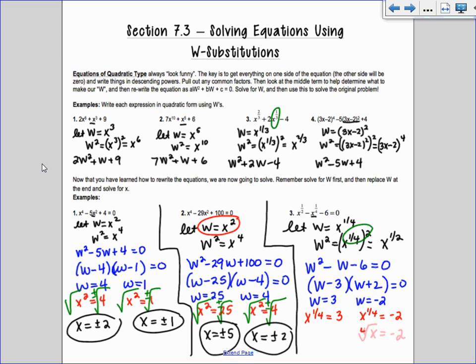But let's say I didn't know that. What if I went ahead and I solved it out? I'll show you what you will have to do then. Okay, so I have x to the 1/4 equals 3, and I want to get it to be x. So I'm going to raise both sides to the 4, right, to get rid of the 1/4 power. Do you see what I'm saying? Like when I raise it to the 4, this becomes x to the 1. And 3 to the 4th, do you guys know 3 to the 4th? 81. Okay, that one will work. But then the other one, when I raise this one to the 4th, I get x equals negative 2 raised to the 4th, I get x equals 16.